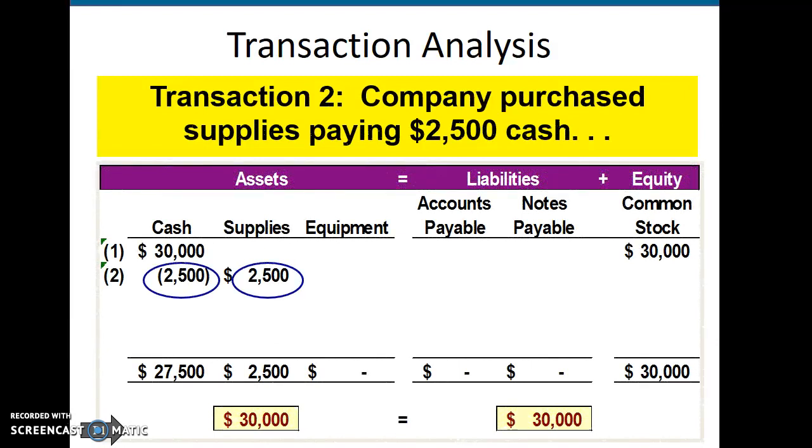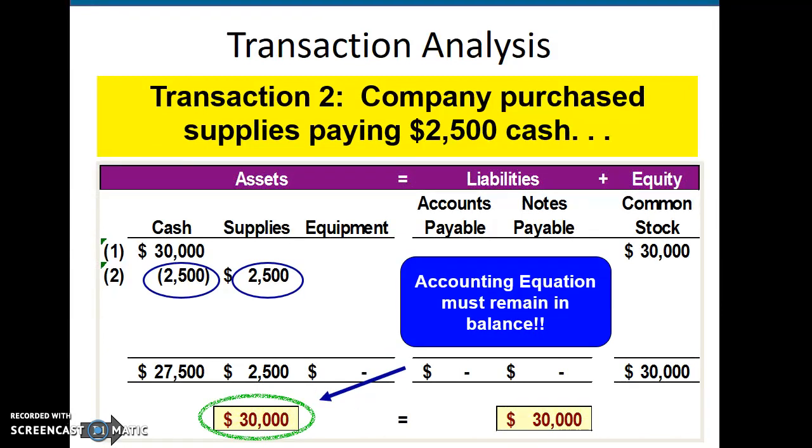Okay, so as you can see, $2,500 was subtracted from our cash, but we also gained $2,500 in supplies. We had to do nothing on the other side of the equation because we balanced everything out by replacing one asset with another.